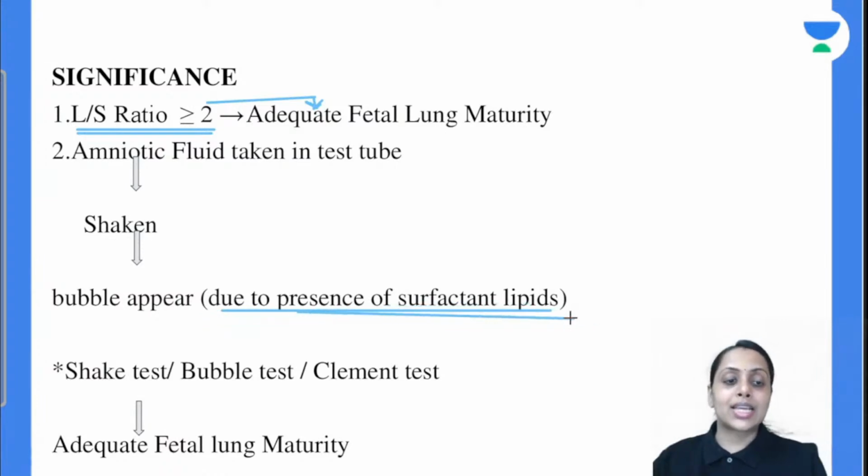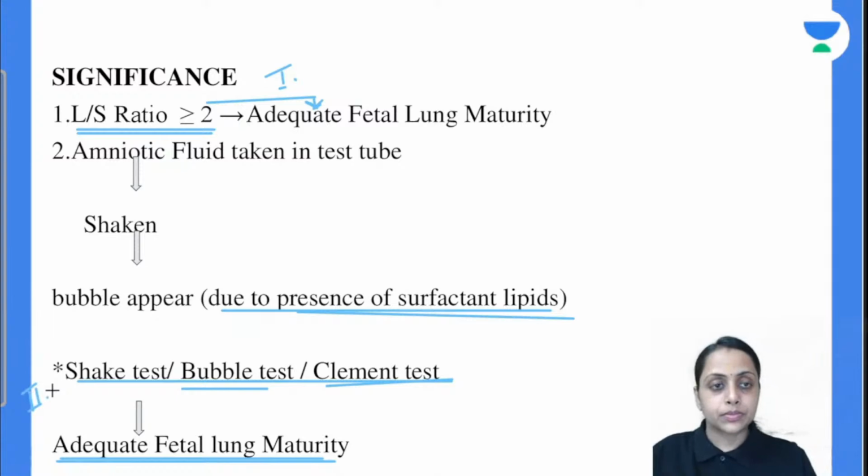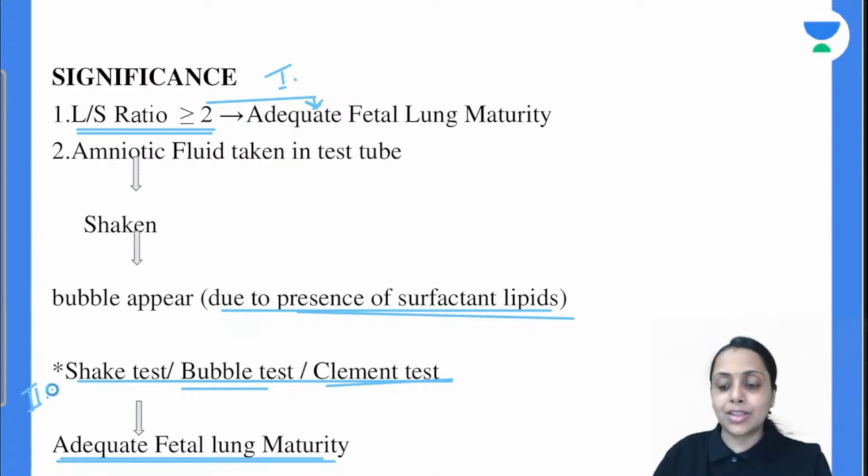This test is known as the shake test, bubble test or Clements test, and it shows adequate fetal lung maturity. So for checking adequate fetal lung maturity, the first thing we can do is the lecithin to sphingomyelin ratio. The second thing is the shake test, bubble test or Clements test. Is this clear with everyone?